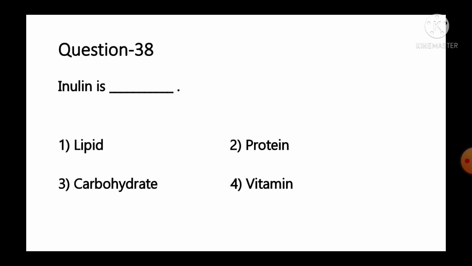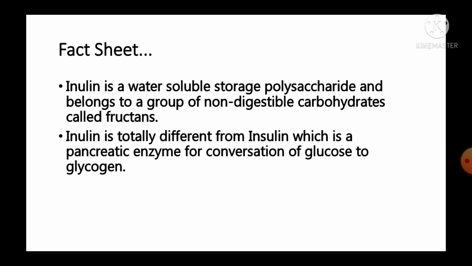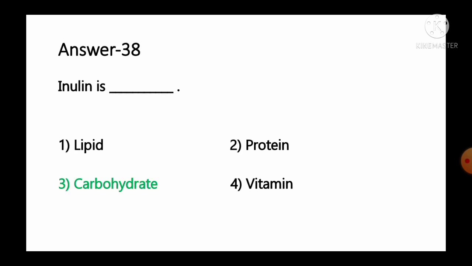Move to the next question, number 38. Inulin is option number 1 lipid, number 2 protein, number 3 carbohydrates, number 4 vitamin. And the fact given regarding this question, it is inulin is a water soluble storage polysaccharide and belongs to a group of non digestible carbohydrates called fructans. Inulin is totally different from insulin, which is a pancreatic enzyme for conversion of glucose to glycogen. So inulin is carbohydrate, whereas insulin is a protein, as it is an enzyme. So here it is asked about inulin. So option number 3, carbohydrate, is the correct answer for this question.